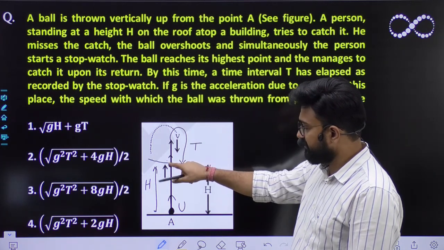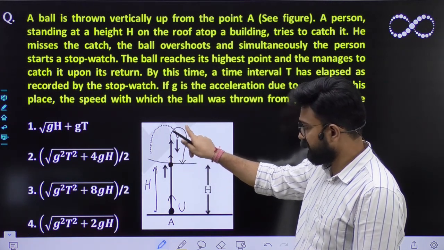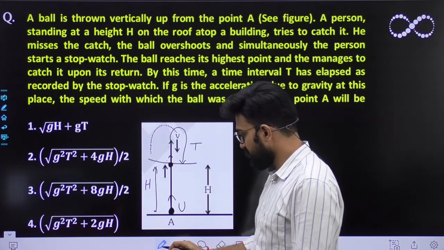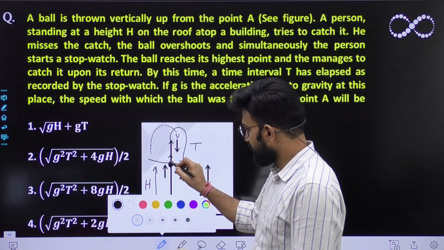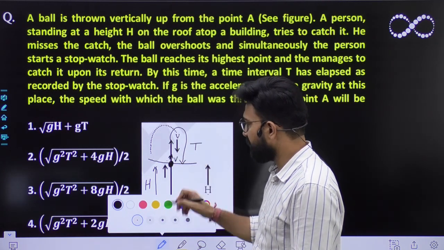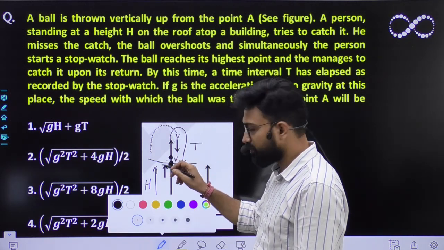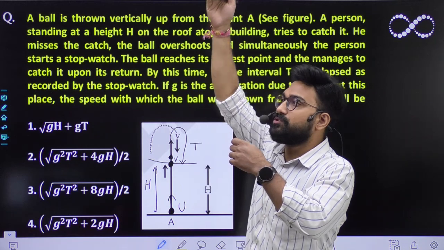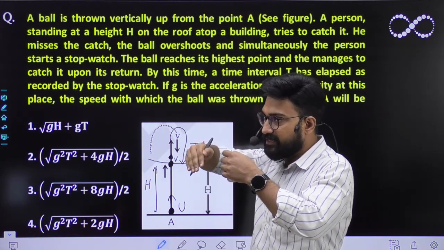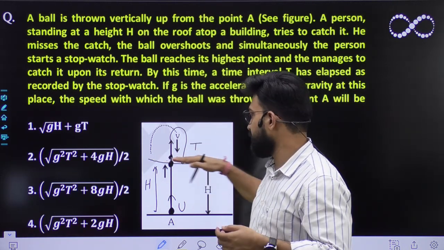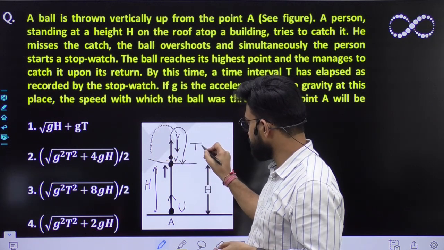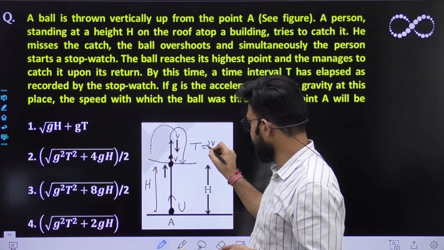We already know the time. है ना, ये t ऊपर जाएगा और t नीचे आएगा. Suppose at this height its velocity is v. If we project any object with velocity v, and it goes to its maximum height and again falls back to the same level, then this t must be equal to 2v by g, don't you think?